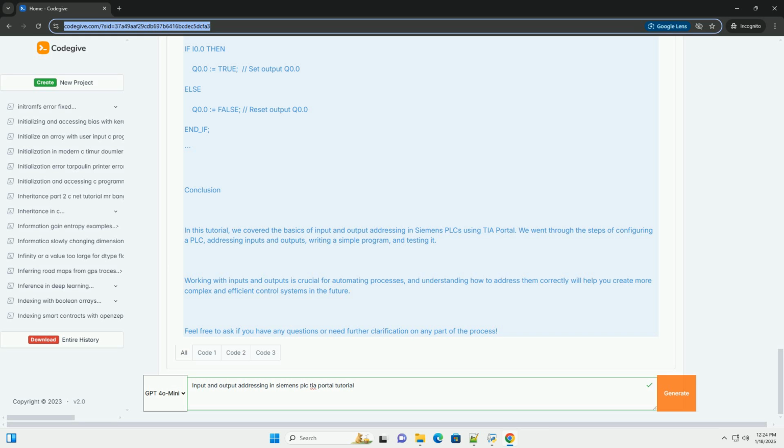Conclusion. In this tutorial, we covered the basics of input and output addressing in Siemens PLCs using TIA Portal. We went through the steps of configuring a PLC, addressing inputs and outputs, writing a simple program, and testing it. Working with inputs and outputs is crucial for automating processes, and understanding how to address them correctly will help you create more complex and efficient control systems in the future. Feel free to ask if you have any questions or need further clarification on any part of the process.